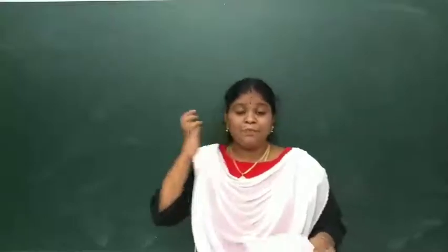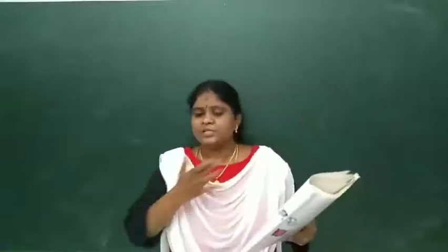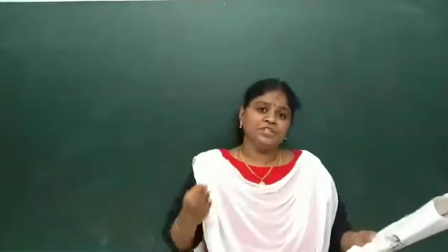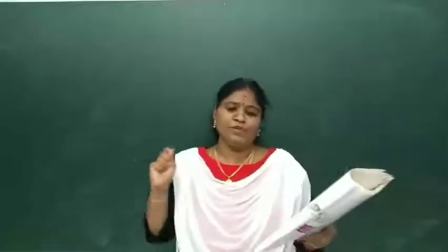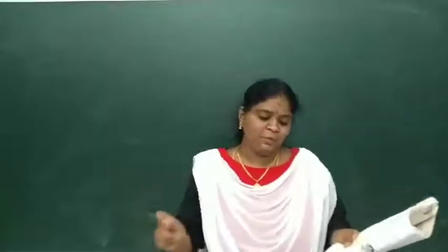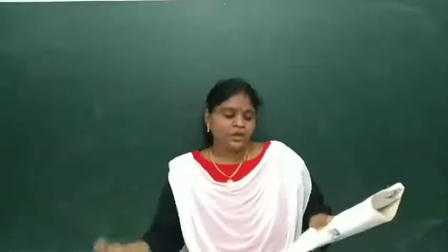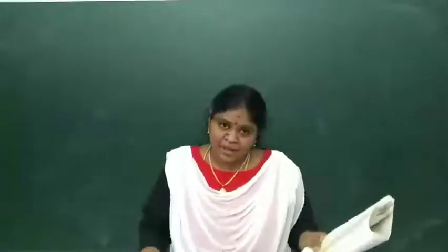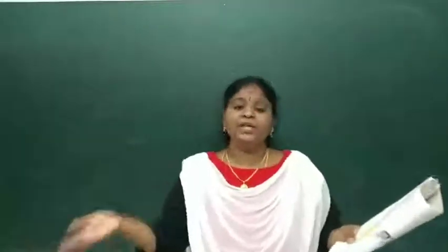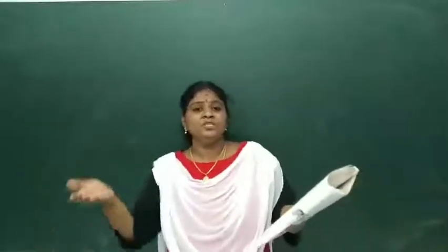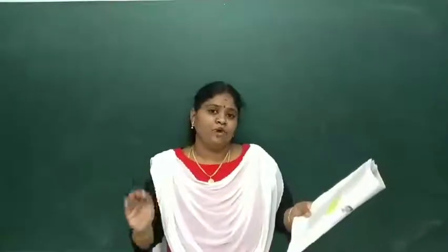Then you can find a simple definition which is also given in our book. So explain the simple definition of democracy. Just I'll read for you. Listen. Democracy is a form of government in which the rulers are elected by the people. So in a country where an election should be held with proper counting, and it should be a free and fair election, the ruler is supported by everyone. When he becomes a ruler this way, that is called a democratic form of government.